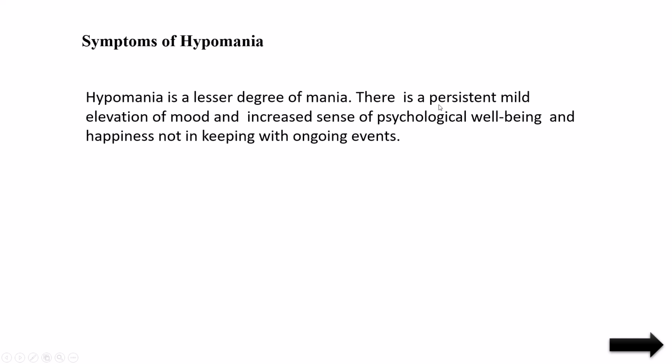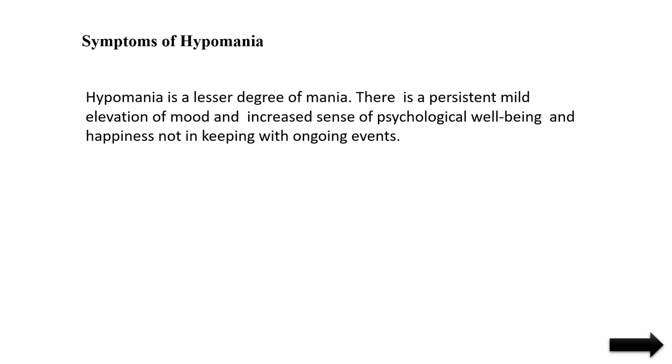But in hypomania, there is a persistent mild elevation of mood, which means for a long time the mild elevation will be there, and an increased sense of psychological well-being and happiness not in keeping with ongoing events. Ongoing event means, for example, when we are celebrating a birthday we are happy, then after the party we become normal and the happiness is less.